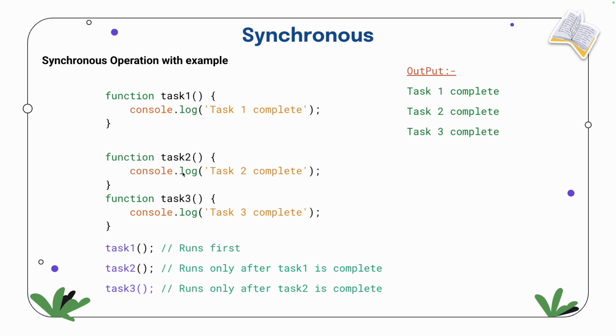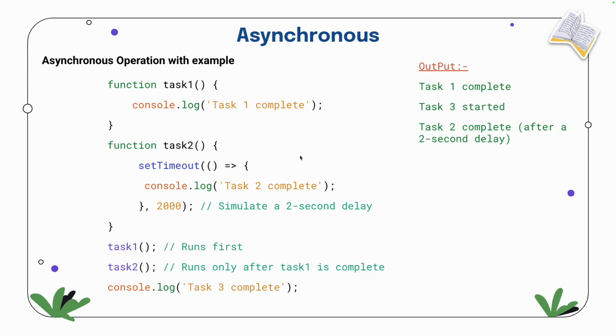If I create a delay here also, let's suppose I run some for loops, a loop of 1000, 10,000, let's suppose with i equal to 0, i less than 1 lakh, then i++, and I'm doing some console printing. Till that, task 3 has to wait because task 2 is still doing some work. There is no asynchronous here, there is synchronous. So this is called synchronous operations, because one thing will complete, then only the other thing will start. Next is asynchronous. Now asynchronous, see.